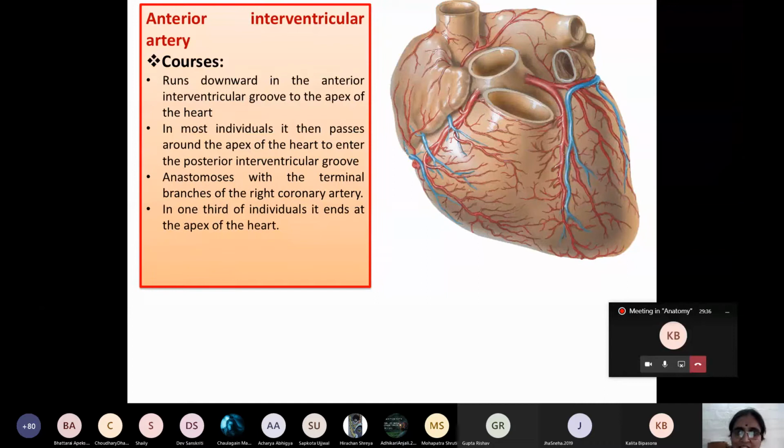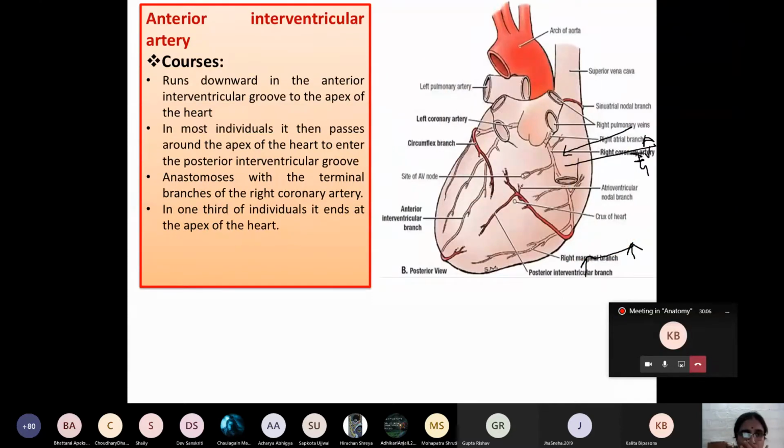Here you can see it runs downward. In which groove, my dear student? The anterior interventricular groove, up to the apex of the heart. This is the apex of the heart. Then in the majority of individuals, it winds round the apex of the heart and anastomoses with one of the branches of which artery? The terminal branches of the posterior interventricular artery.